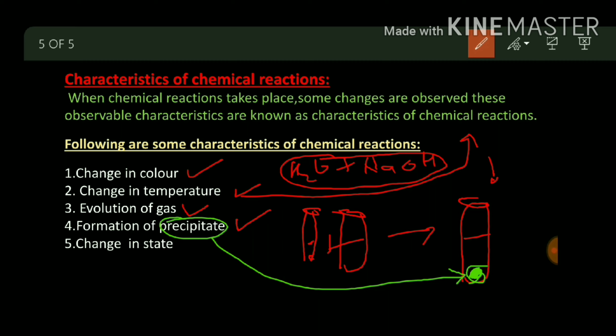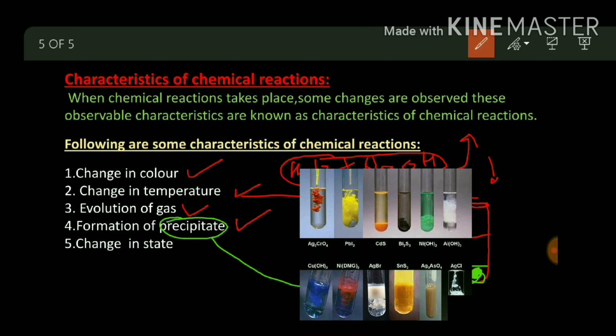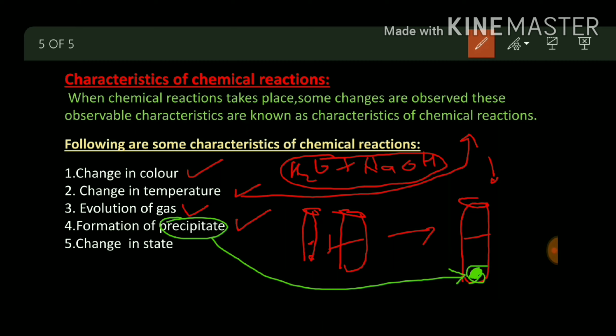Suppose you have two solutions that are clear and transparent, and now when you mix them, a new compound forms, but it does not dissolve into the medium, and that's why it remains in solid form. This compound is called a precipitate. Clear? Have you seen curd? Yes, a precipitate looks like that. A different color may be there.